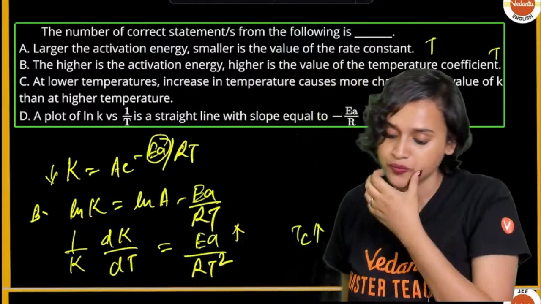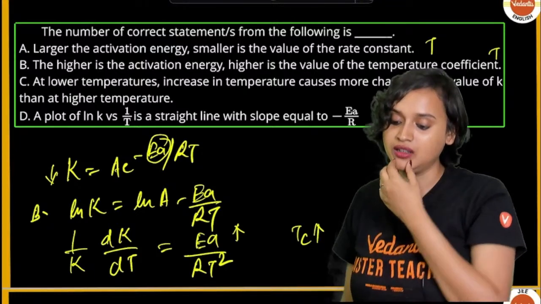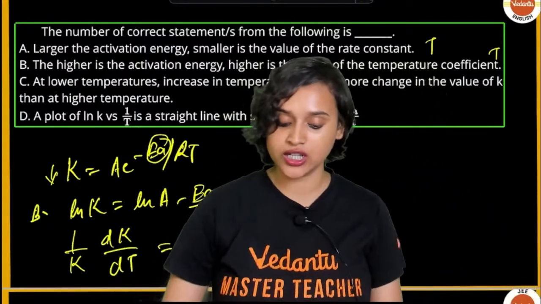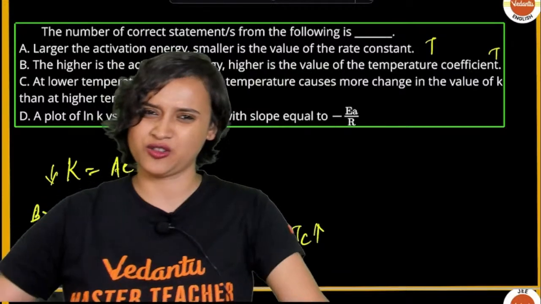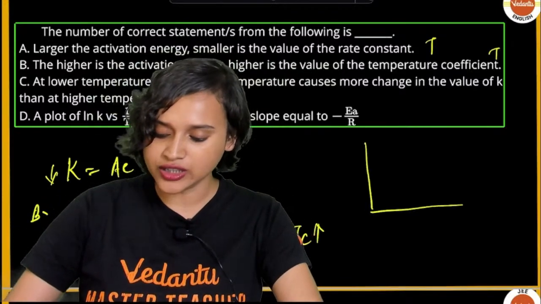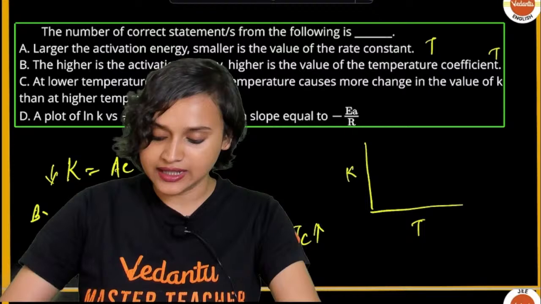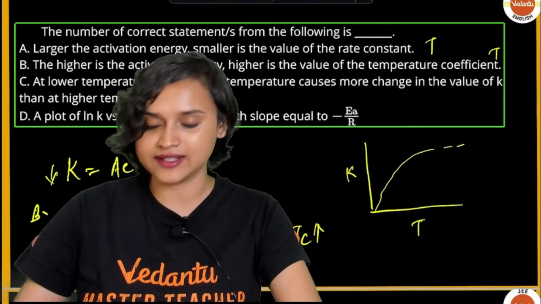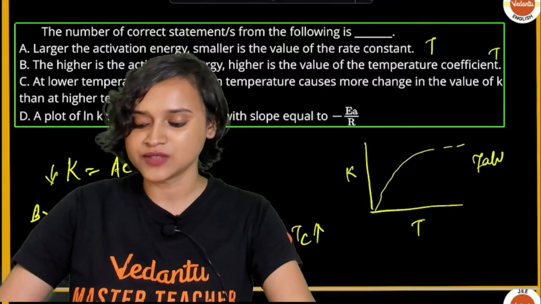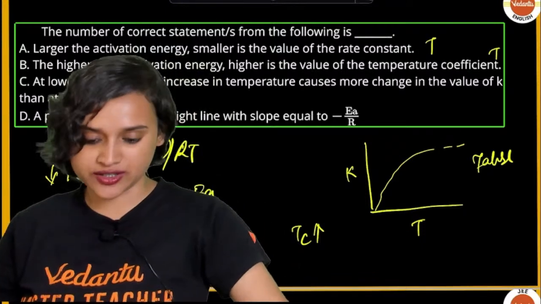C: at lower temperature, increase in temperature causes more change in the value of K than at higher temperature. No. If you draw the graph, guys, this is your T, this is your K, and the graph goes somewhat like this, right? So from the graph itself, you can tell that this is false.